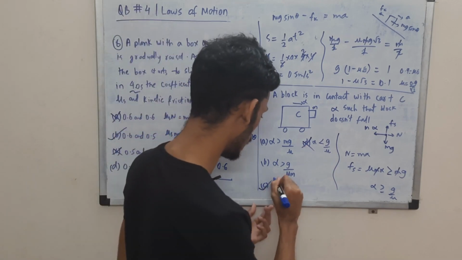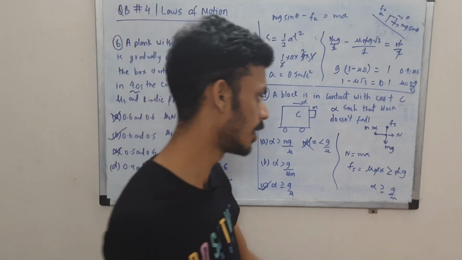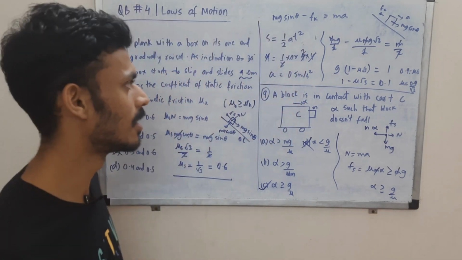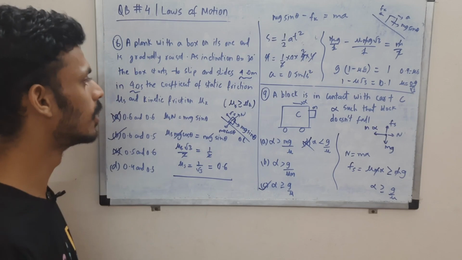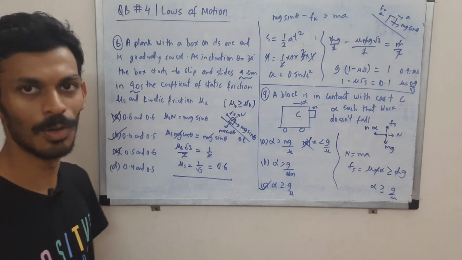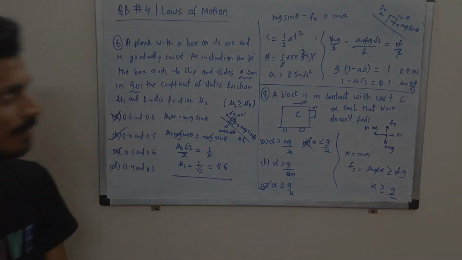Here you can see option C. Alpha should be greater than this ratio, so that you can balance the block. So those were questions 8 and 9. Over to the final question for the day.